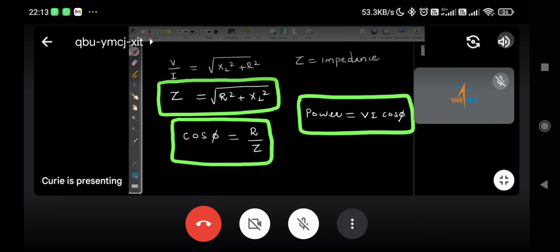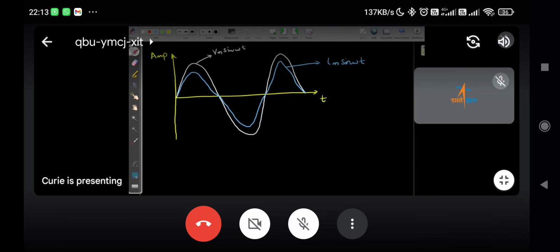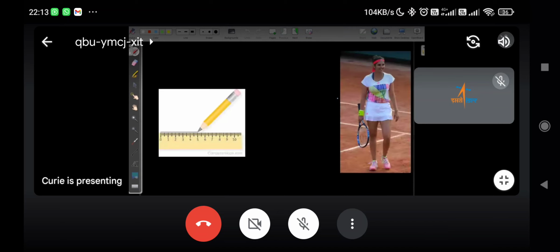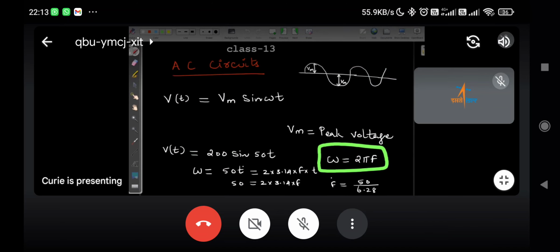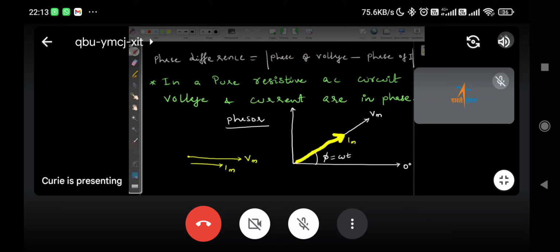So I think today we will wind up. Please go through these things, try to understand, try to write yourself. Once you have understood this much, tomorrow we can proceed. Tomorrow we will finish quickly, because we need only the impedance equation, the power factor equation, and one more, the phase equation. Such equations are sufficient from AC circuits to give you the idea of how it comes. That is why we have gone for this equation derivation.